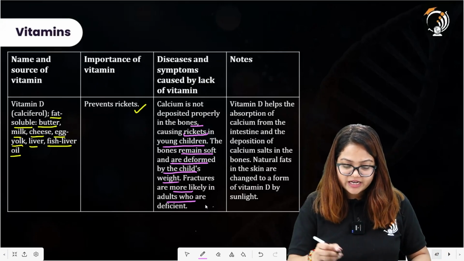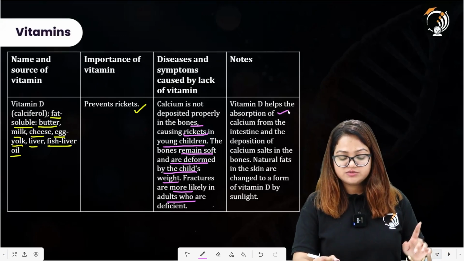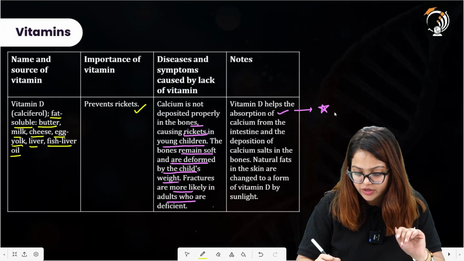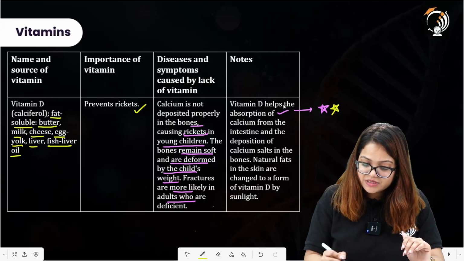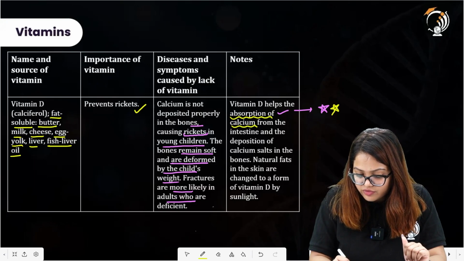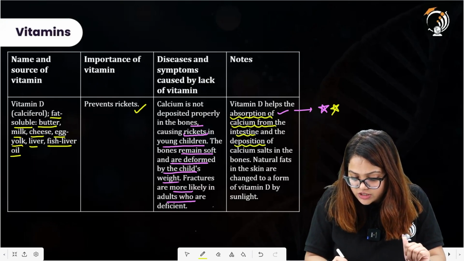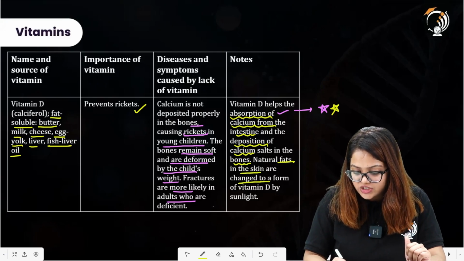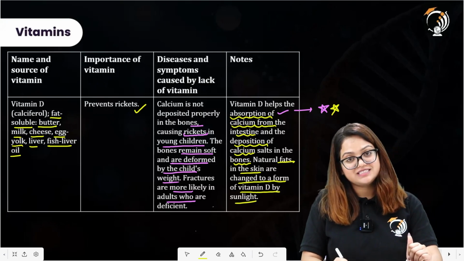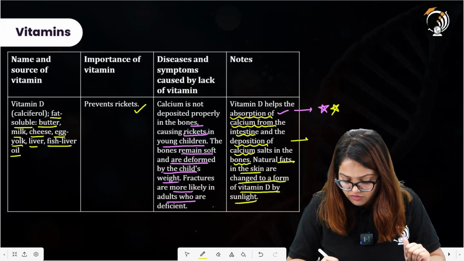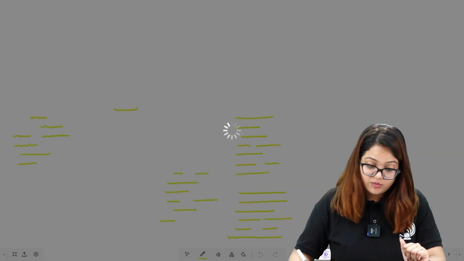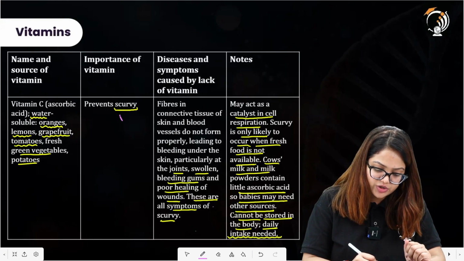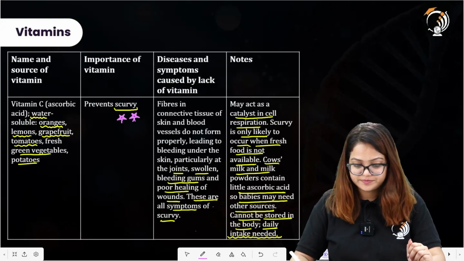Notes to be taken here: vitamin D helps the absorption of calcium. So, this is very crucial over here to understand why vitamin D is important, because it helps in the absorption of calcium from the intestine and deposition of these calcium salts in the bones. Natural fats in the skin are changed to a form of vitamin D by the sunlight, and this particular statement is very important. All right, the same goes with the vitamin C deficiency, that is scurvy. It is also important from an examination point of view. All right, it is also important here.